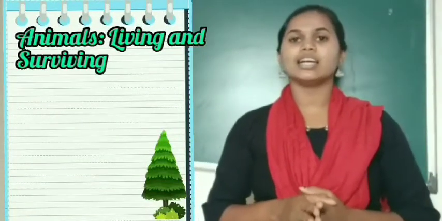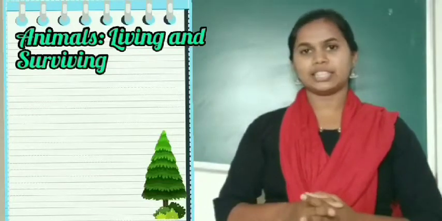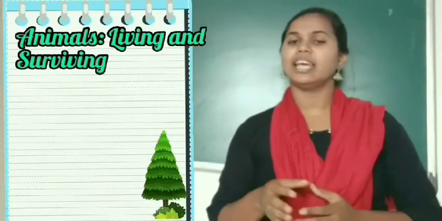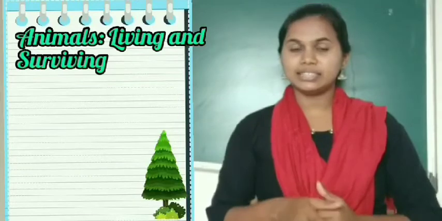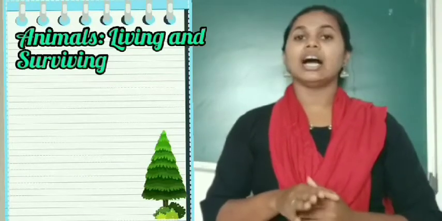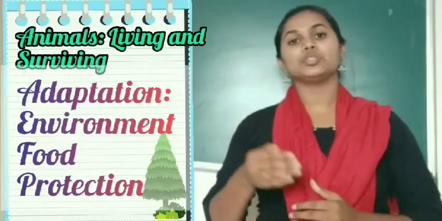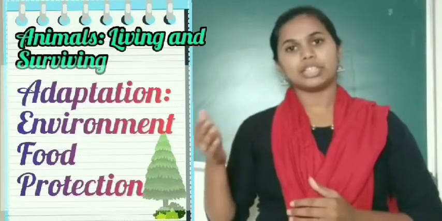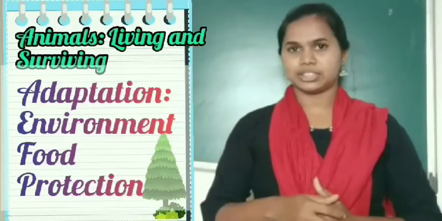Today let us learn the fourth chapter of your 4th standard science, Animals Living and Surviving. In this chapter, we will learn about animals' adaptations to their environment for their food and for their protection.